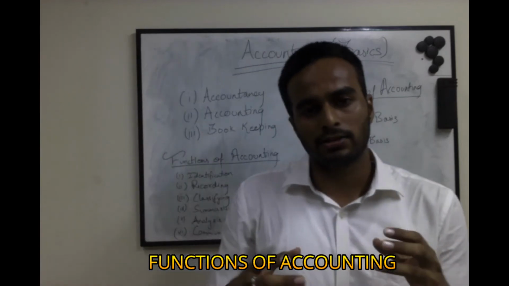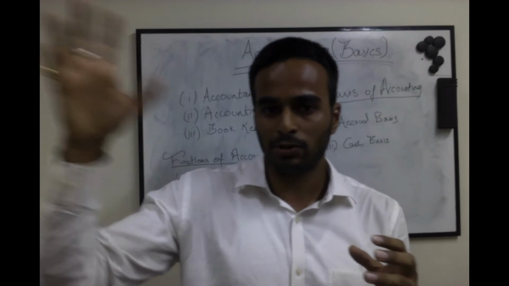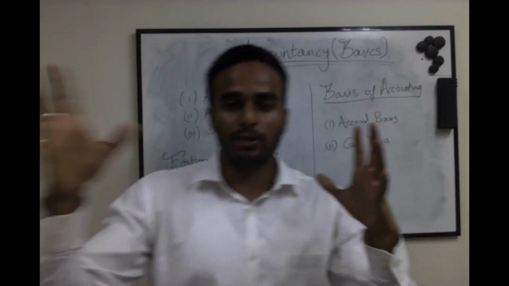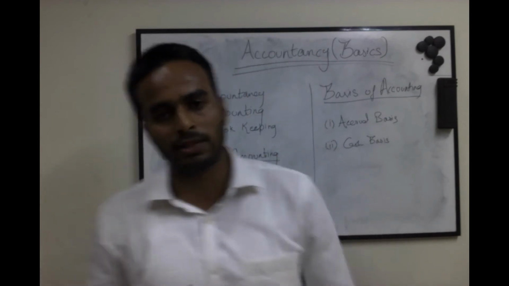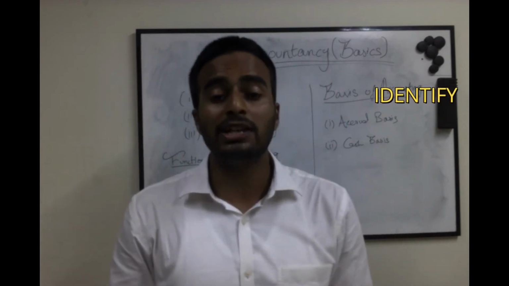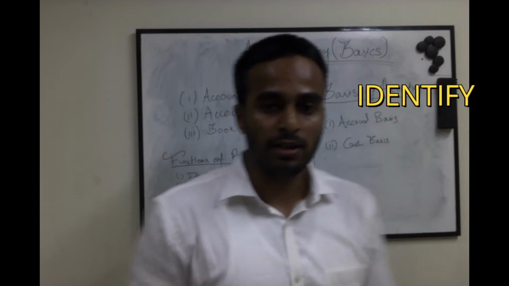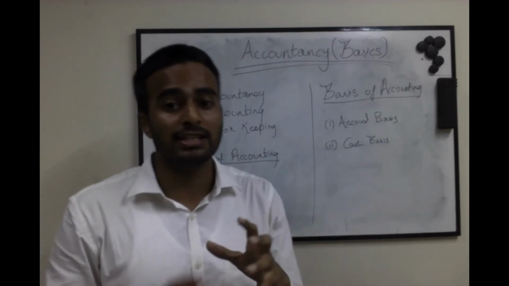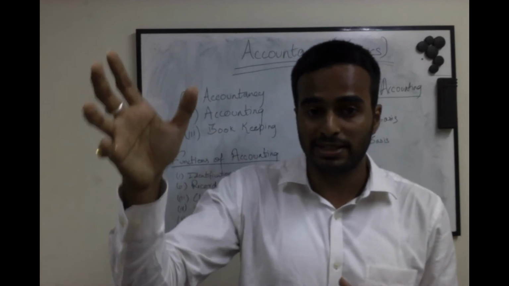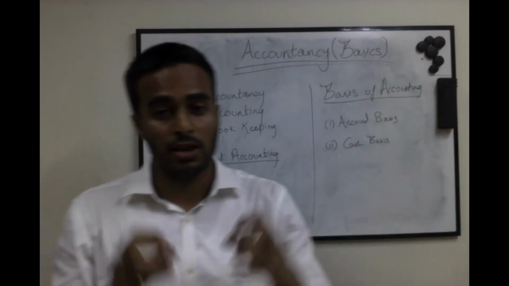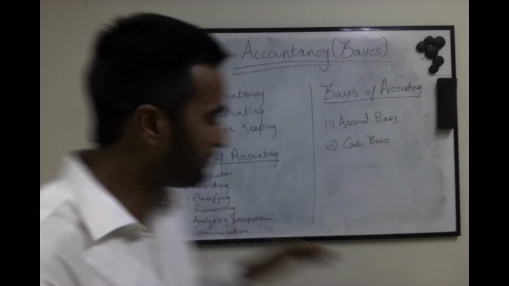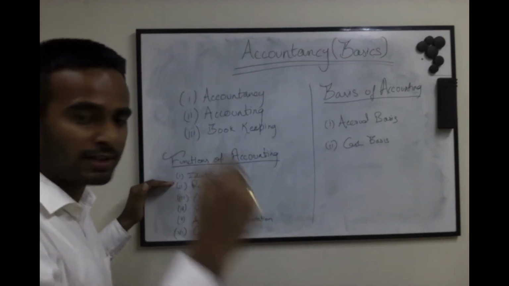Now what are the functions of accounting? When I am saying accounting, what are the basic things that we should keep in our head while recording the transactions? Firstly, there is a business transaction, but we need to identify it. Identification is a must. We need to identify which is a business transaction, which is a personal transaction, what has to be recorded, what should not be recorded. That is the first function of accounting.